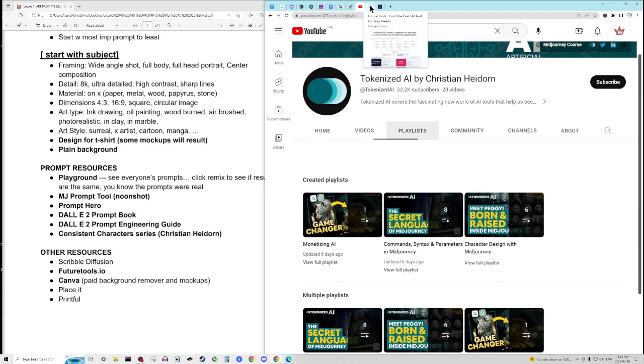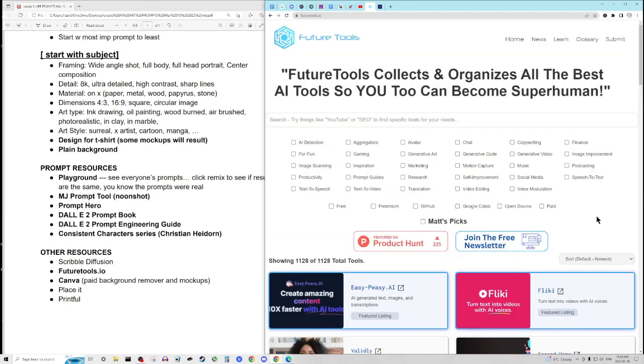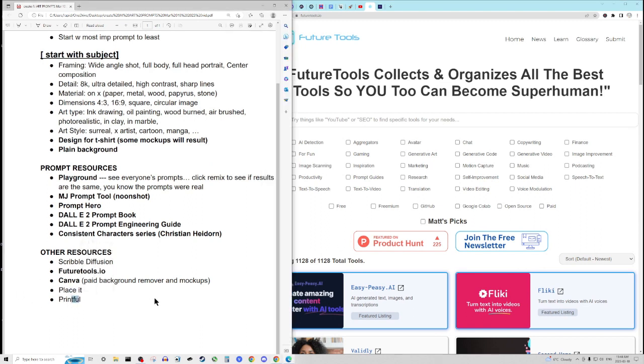The next thing that I want to show you is future tools. There are constantly new AI resources out there, and you can filter by free tools, freemium tools, whatever you want. Finally, I do have a couple of things like Placeit and Printful on here, as well as Canva, that you could create mock-ups with. When you're creating t-shirt art, one of the things that you'll want to do is have mock-ups for your Shopify store or your Etsy shop, or whatever kind of program. If it's not Merch by Amazon, you'll probably want mock-ups for it.